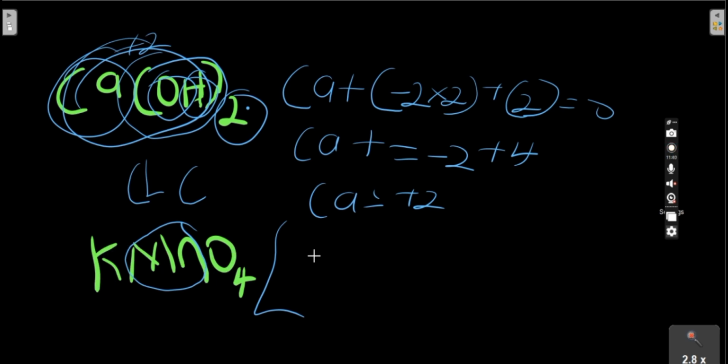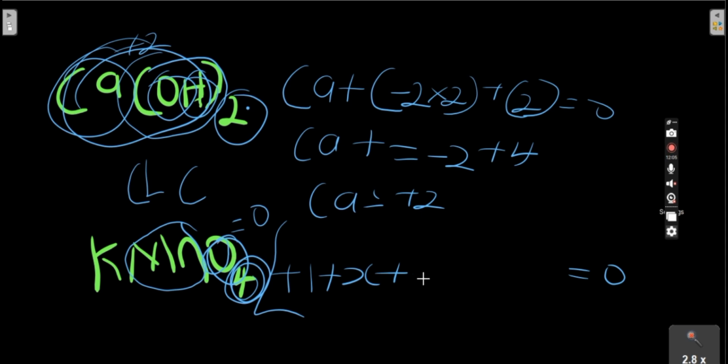So potassium here is plus 1. Remember the charge here is 0. We are going to equate this compound to be equals to 0. So manganate, what we are looking for, will become X, plus oxygen is minus 2 times 4, because this 4 is multiplying the oxidation number of oxygen.